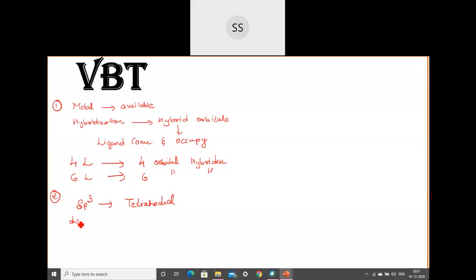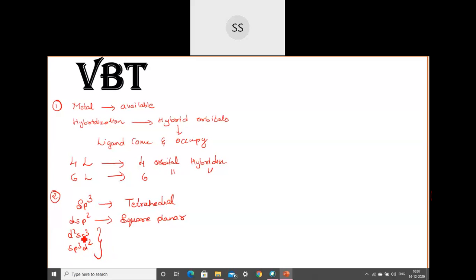If it is dsp2, then it will be square planar. If it is d2sp3 or sp3d2, because only so many geometries you will come across.